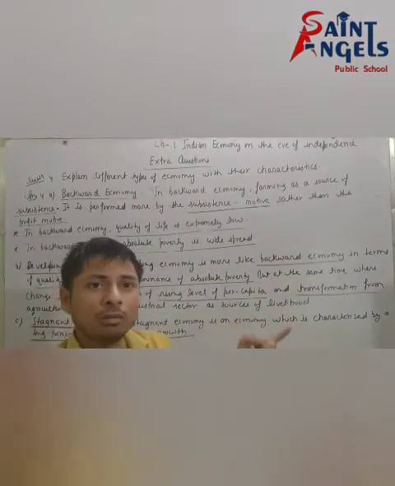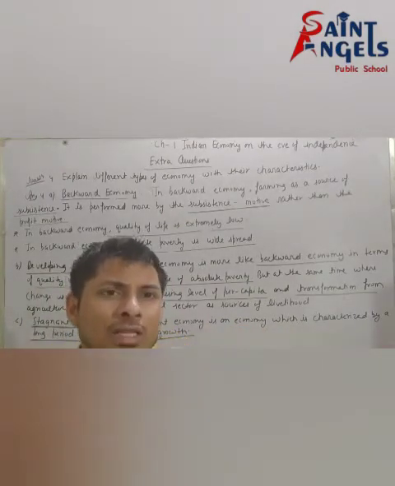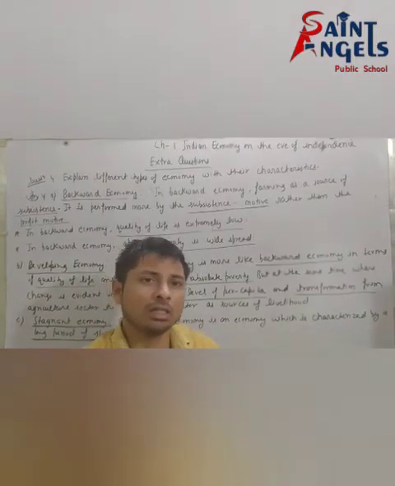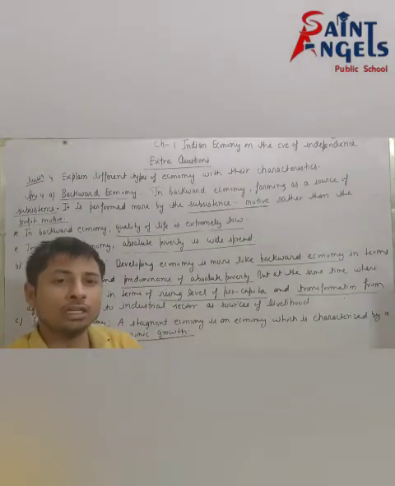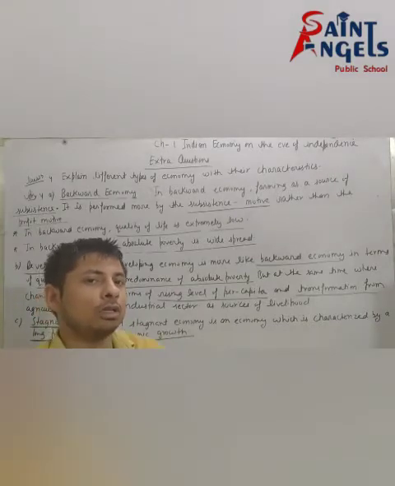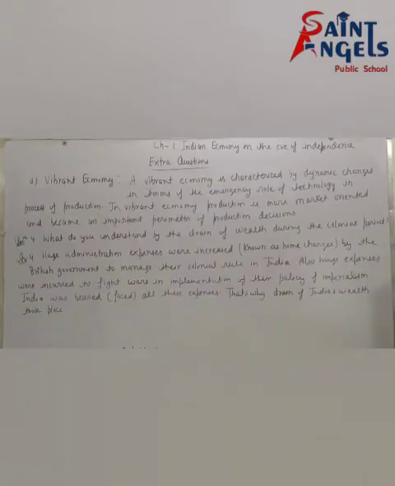But in a developing economy, per capita income will rise, and people will transfer from the agriculture sector to the industrial sector. And in a stagnant economy, a long period of slow economic growth will take place. So I hope all of you have understood these different types of economy with their characteristics. So please pause the video and note this down.